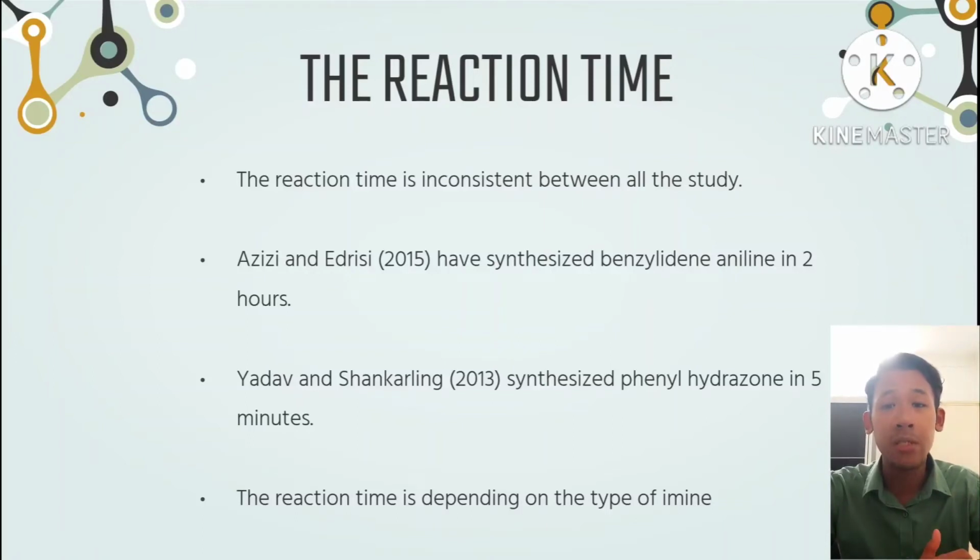To explain in better context, for the conventional method, benzylidene alanine needs 2 hours to be prepared, while phenyl hydrazone needs 30 minutes to 2 hours to be prepared. This shows that the reaction time depends on the imine itself, and DES does not significantly affect the reaction time.